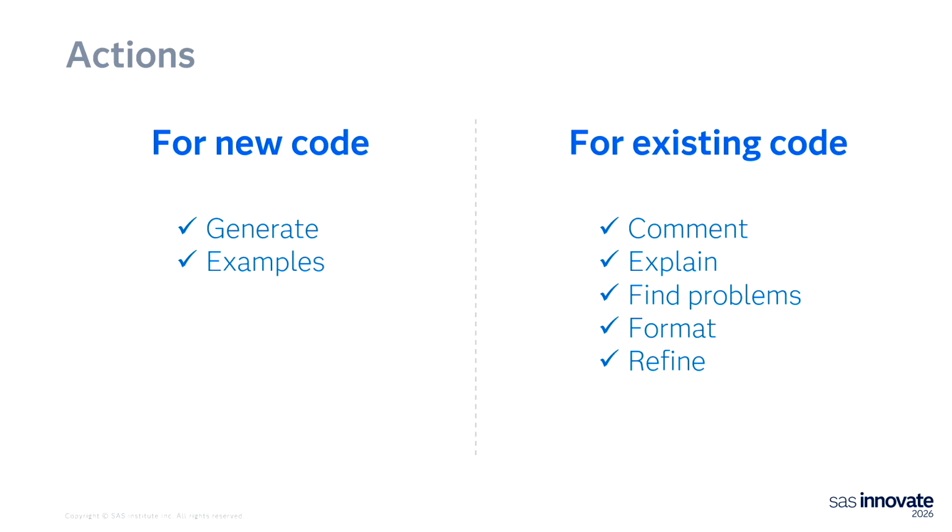We will support the ability to add comments to the code, explain the code, find problems or issues in the code, also optimize it in certain ways, format the code better, and finally refine the code. So for example, if you would like to rename a variable to another name, right? This is also something Copilot will be able to do. In total, 7 actions that we will support in the initial release.